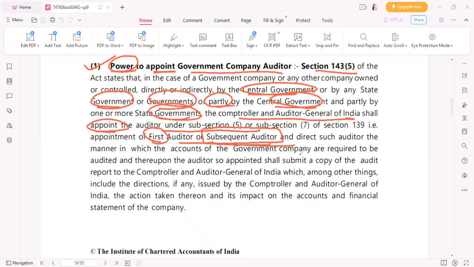And direct such auditor in the manner in which they are required to be audited. This we have already seen. CNAG gives a direction to such auditor appointed. Shall submit a copy of the audit report. This I've told you that CNAG को क्या करेगा, वो जो भी ऑडिटर अपॉइंट किया है ना CNAG ने, तो ऑडिटर रिपोर्ट देगा किसको, CNAG को, राइट. Copy of audit report देगा. So copy of audit report will be given by who? By the auditor to the CNAG. Among other things include directions, if any, issued by the CNAG. Okay, the action taken thereupon and implicate that this is fine. So the one and the same thing that I have explained.